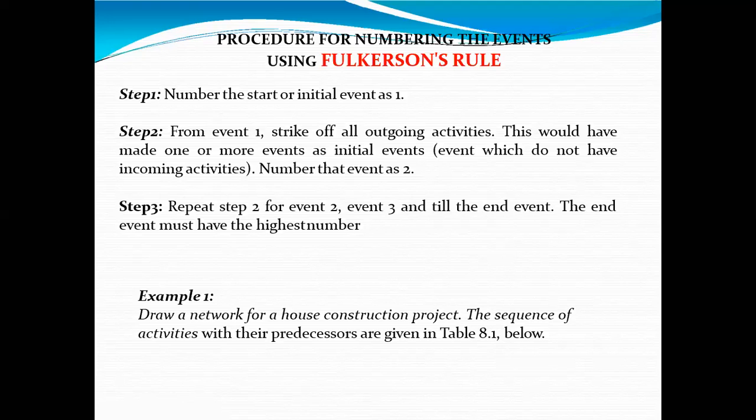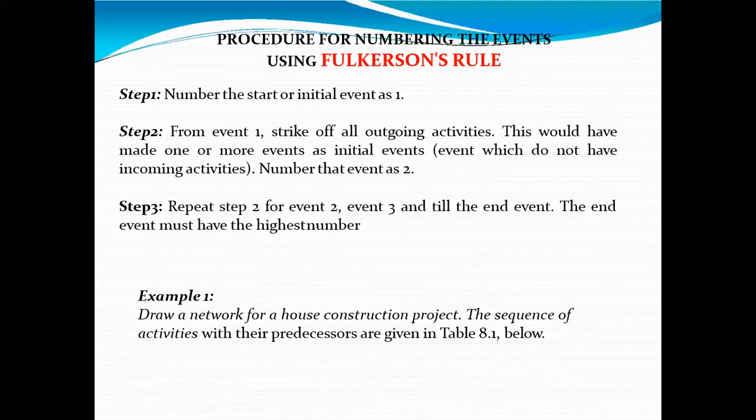This is the second point or second step. This would have made one or more events initial, which do not have incoming activity. If something is coming to that node, then that node number should be 2.